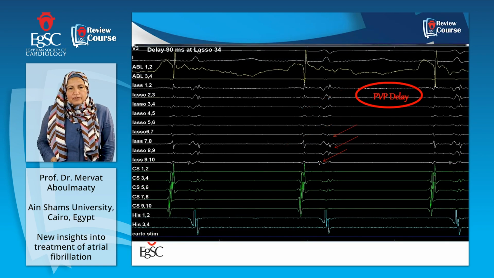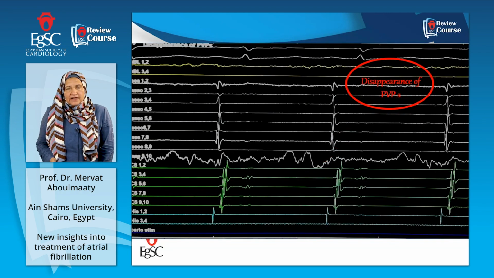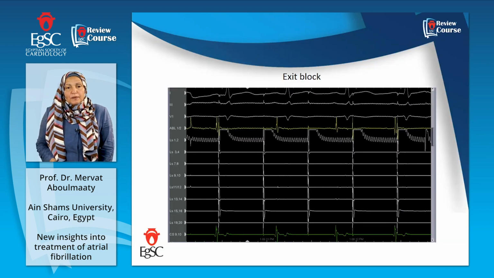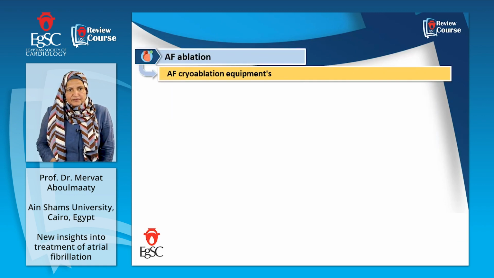We go after these pulmonary vein potentials, and there is a delay while ablating, as you can see, until we get rid of all these potentials. Not only this, but we also pace from different poles of the circular catheter in order to see if these muscle fibers are working or not. And we can see here loss of capture, meaning that we isolated them completely.